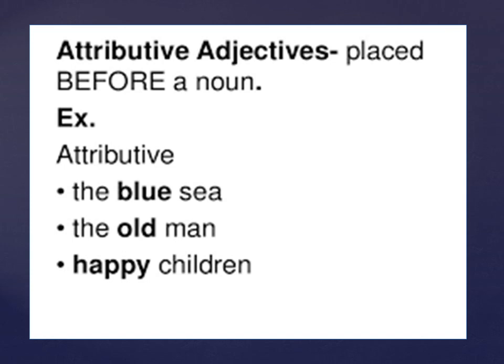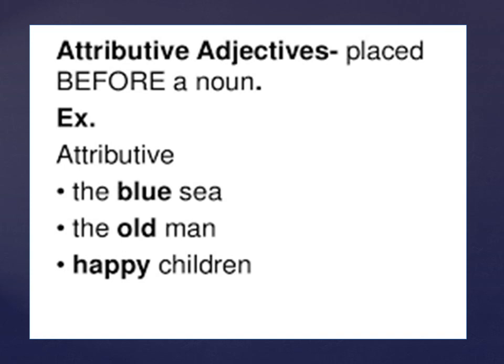Let us look at a few examples of attributive adjectives, children. It always comes or is placed before a noun. The blue sea, the old man, happy children. Now, if you see these noun phrases, sea is a noun, man is a noun, children is a noun. Now what is blue? Blue is giving information about the sea. So blue is an adjective. The word blue is coming before the noun. So if an adjective comes before the noun, that is called an attributive adjective.